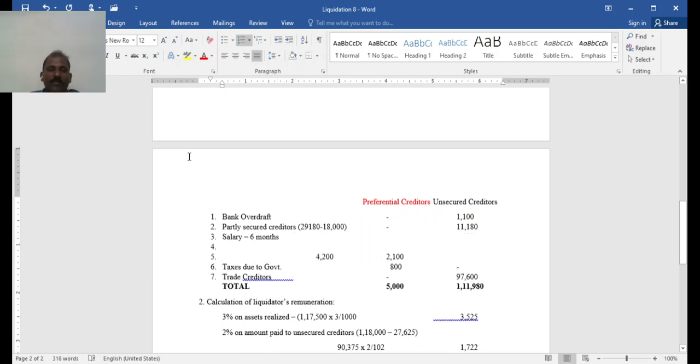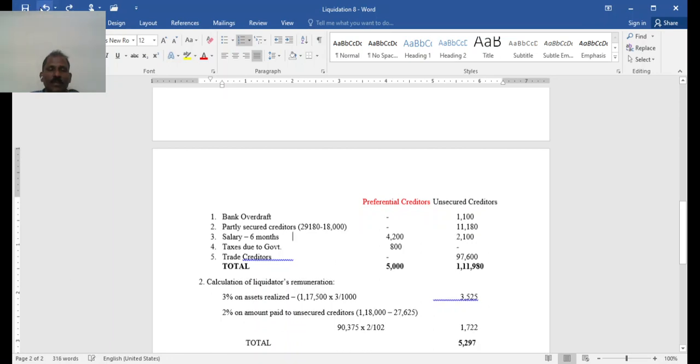The calculation is 6,300 into 2 by 3 or 4 by 6.